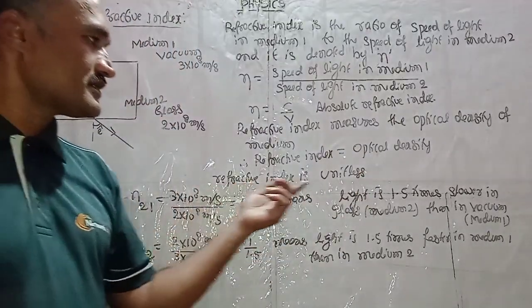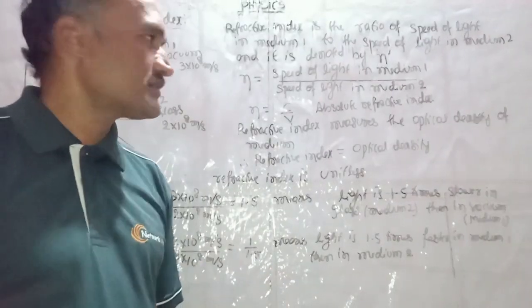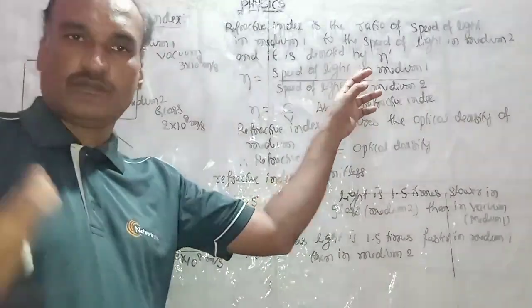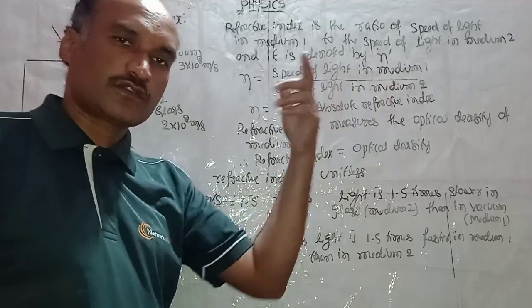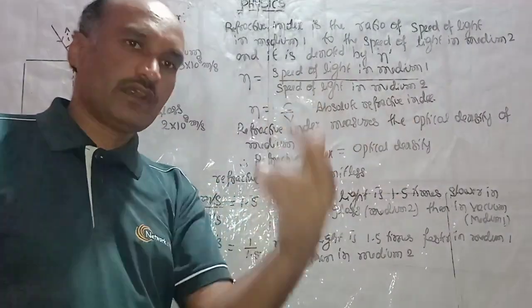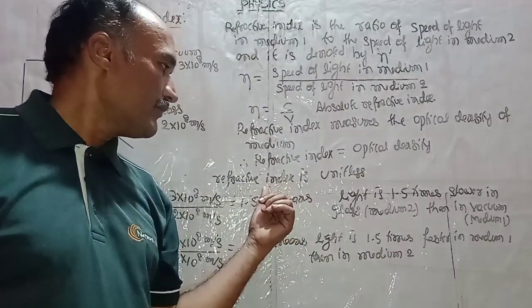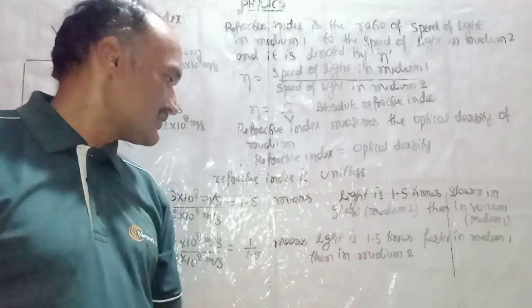Refractive index is unitless. Why is it unitless? The speed of light is in meter per second, and the speed of light in medium 2 is also in meter per second. So both units cancel. That's why refractive index is a constant, that is, unitless.